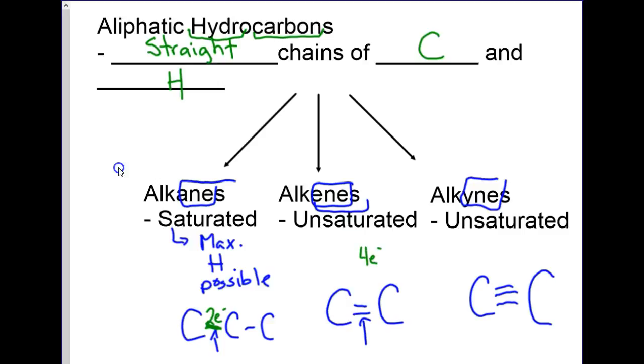If I show 3 lines between carbon atoms, we now have 6 electrons that are being shared. It is possible to have a quadruple bond where 4 pairs or 8 electrons are shared between them.